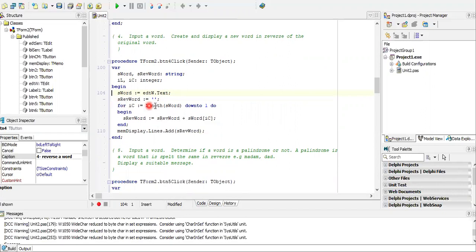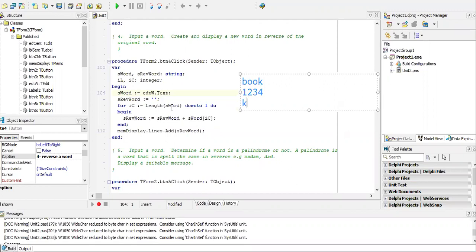So if we start from the length of the word, which is book, we're starting from the length, which is 4. Remember, the book starts at position 4. So we're starting at position 4. So length of word down to 1. We start at 4. We get your K. So your reverse word starts as an empty string, and your first letter you get is a K.